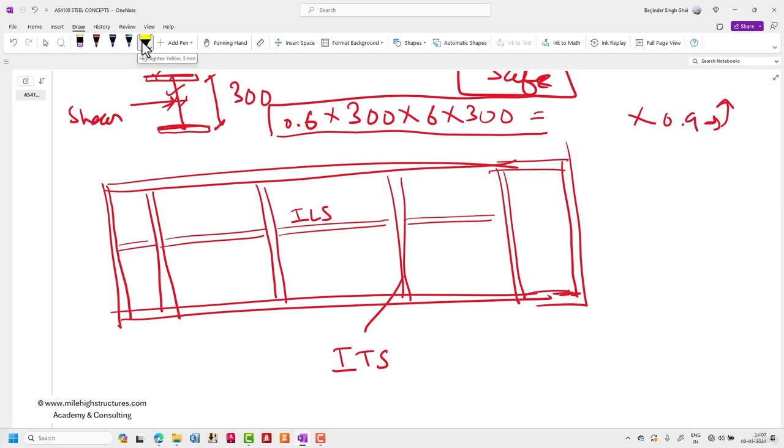Basically what happens is that we do assume that diagonal compression fields are formed in the plate girders if we adopt this particular philosophy.